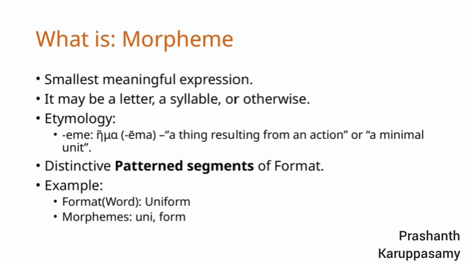Recognizing these segments helps us understand how words are constructed and how meaning is built up in language. In summary, morphemes are fundamental because they form the basis for understanding how words are created and how meaning is conveyed in language, which ties directly into our overall theme of linguistic structure.